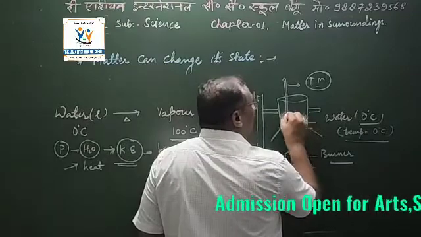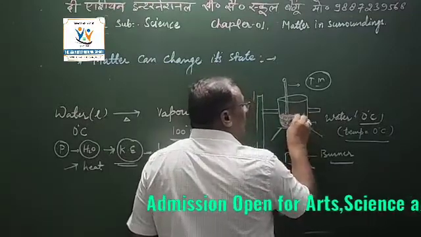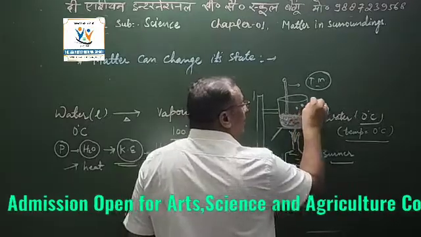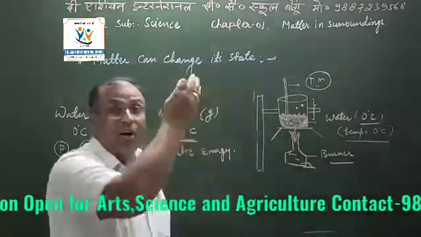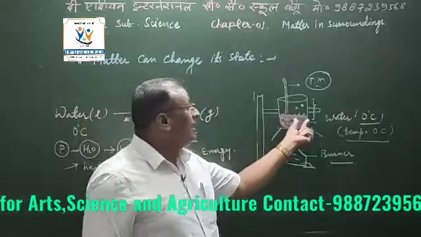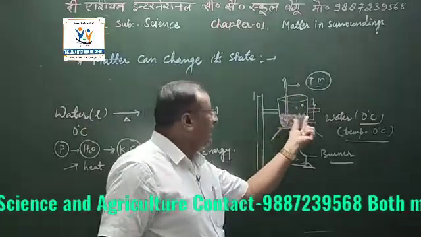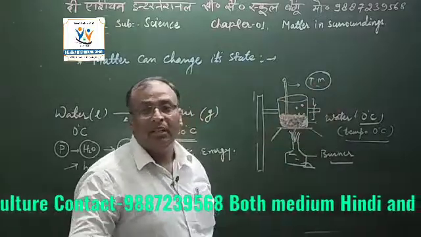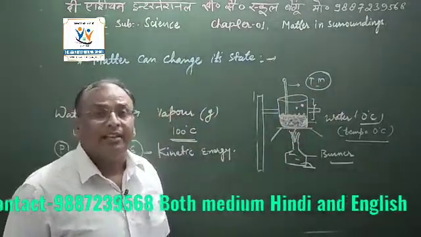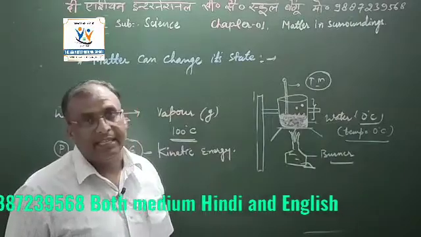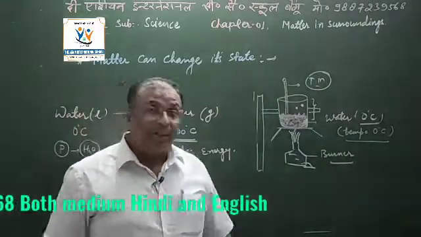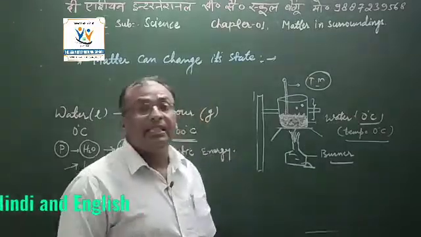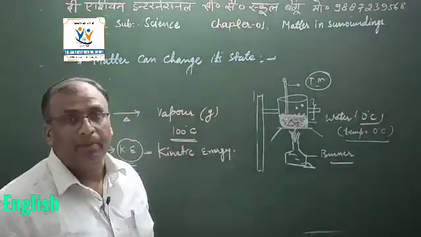These particles present in the water leave their places and move outside, meaning their original positions change. At that time, you will observe the temperature on the thermometer. You will observe that it is 100 degrees centigrade. So we will define another term of the states of matter. That is known as boiling point.